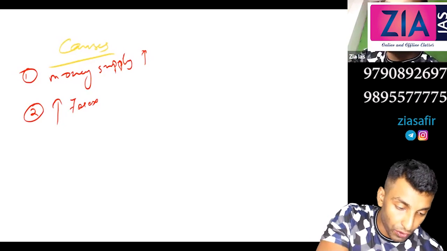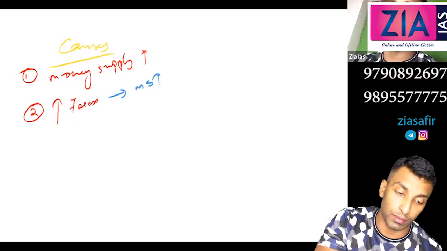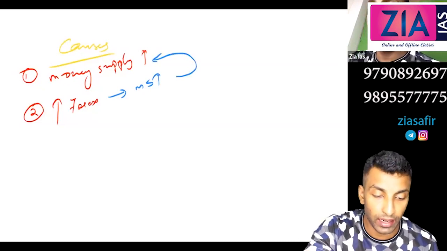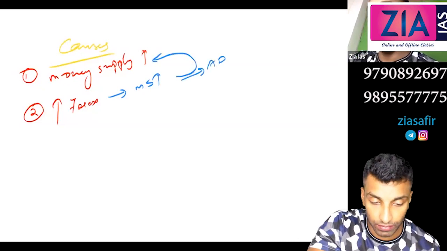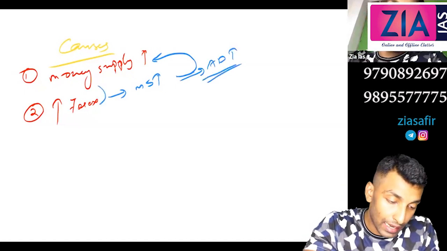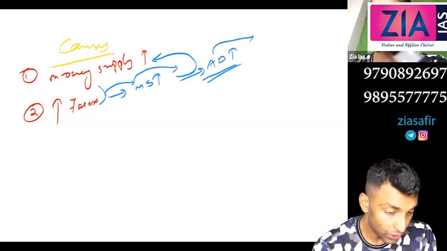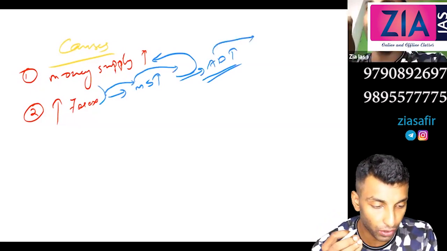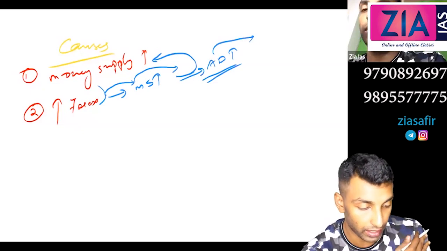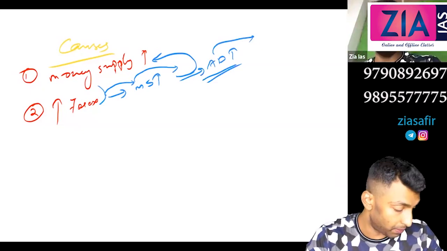So what will happen when forex is increasing? Automatically money supply will increase. Then when money supply increases, automatically demand increases, and that leads to demand pull inflation. So increase in forex creates money supply, that creates demand, and that leads to inflation. So you will get options, which among the following is the reason for this particular inflation. Increase in forex is one of the reasons, because it creates money supply.